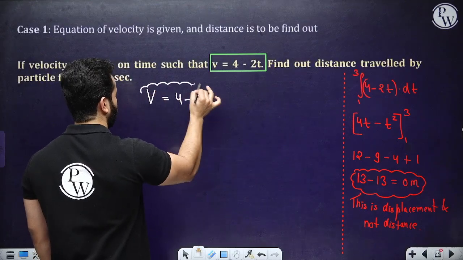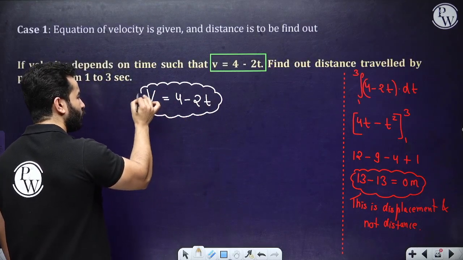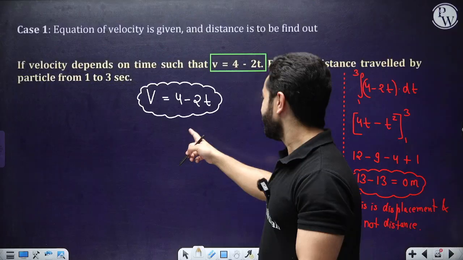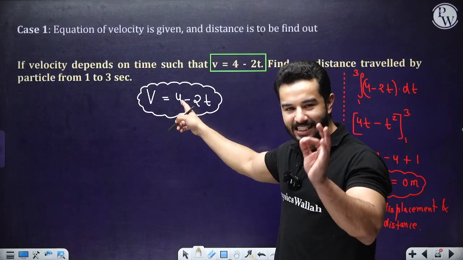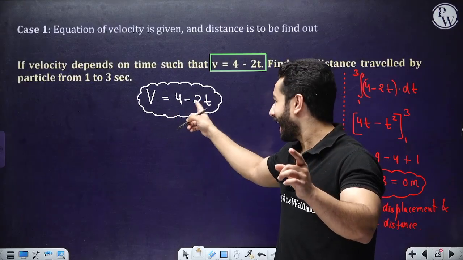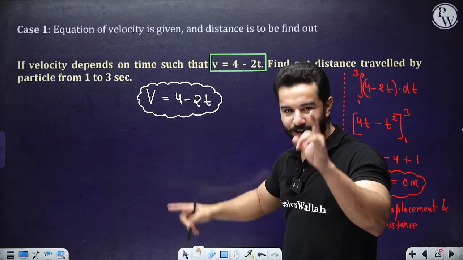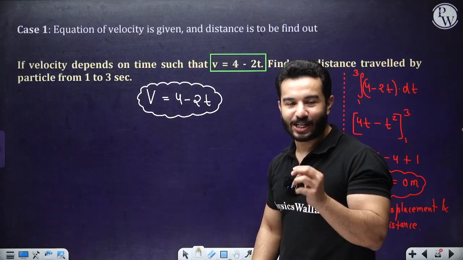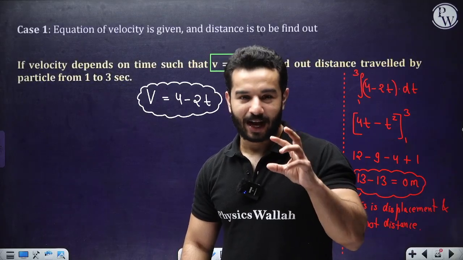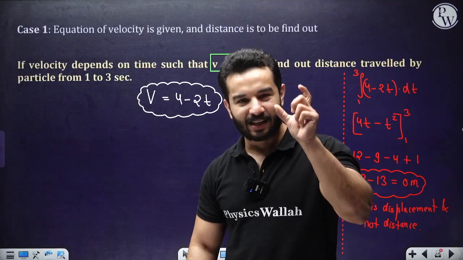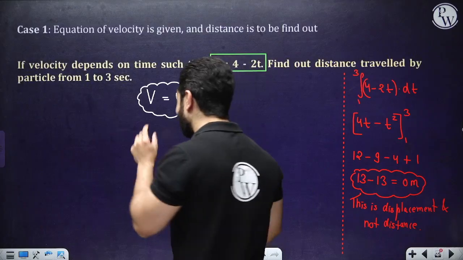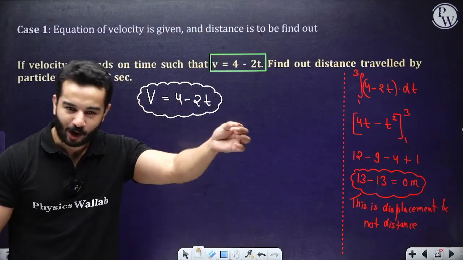Look into this formula and tell me, can't you figure it out that, just because of this minus sign, there is not a possibility, there is a surety that at a certain time this velocity will become 0, and after that its magnitude will start increasing, right? When I'm saying magnitude, what do I mean? That the numerical value will start increasing with a negative sign. So at that particular point the body will turn around.